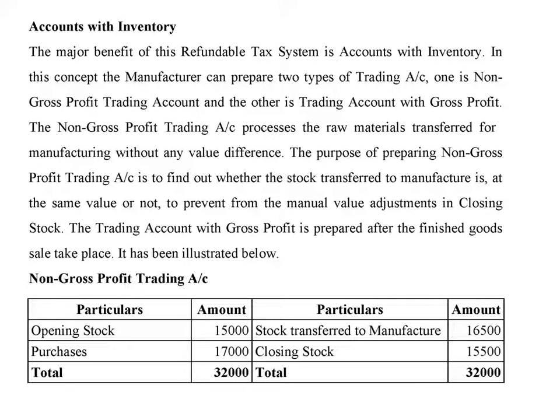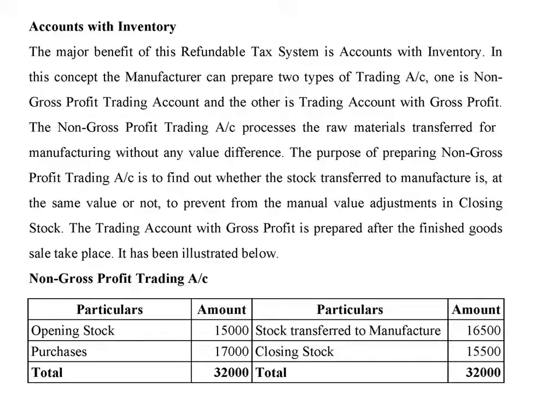Accounts with inventory. The major benefit of this refundable tax system is accounts with inventory. In this concept, the manufacturer can prepare two types of trading account: one is the non-gross profit trading account, and the other is the trading account with gross profit. The non-gross profit trading account processes the raw materials transferred for manufacturing without any value difference. The purpose of preparing it is to find out whether the stock transferred to manufacture is at the same value or not, and also to prevent manual value adjustments in closing stock.